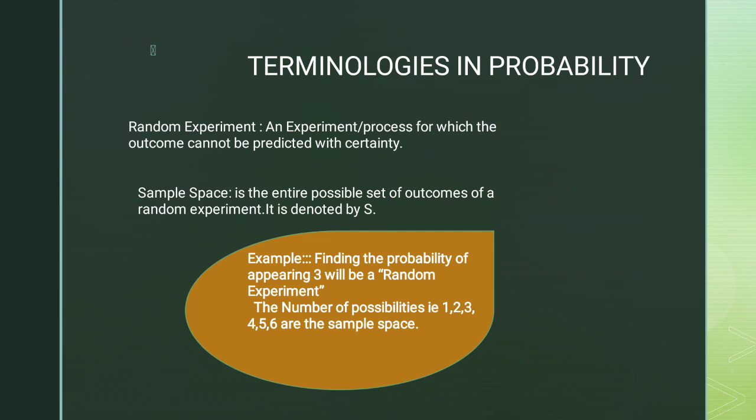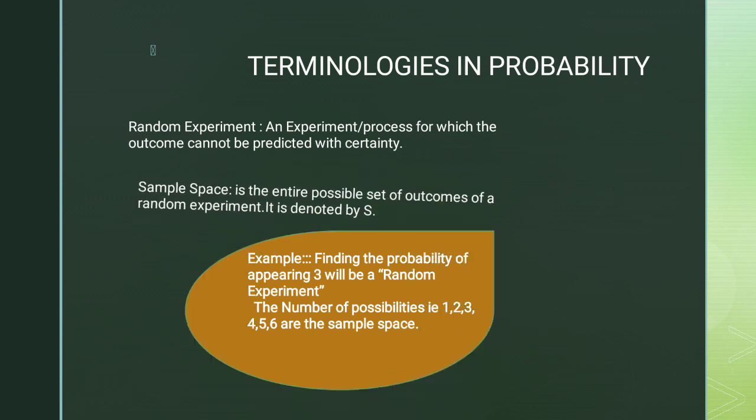That set, 1, 2, 3, 4, 5, 6, comes under the category of sample space. What we need to find is the probability of appearing 3, and finding that probability will be a random experiment. Whereas the sample space for the same example will be 1, 2, 3, 4, 5, 6, because we may get any of the 6 possibilities.